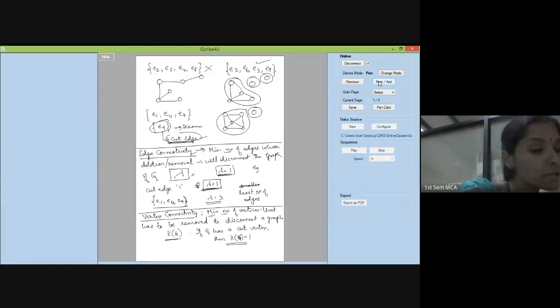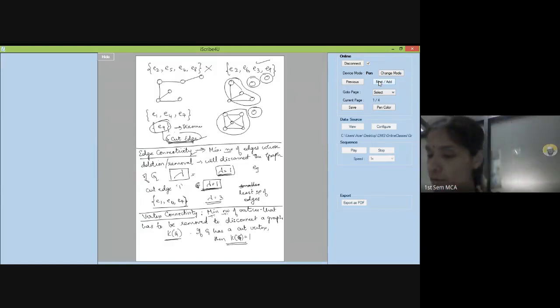Now let us take an example to find out what is cut vertex and vertex connectivity, edge connectivity of a given graph. Let's take a graph again.